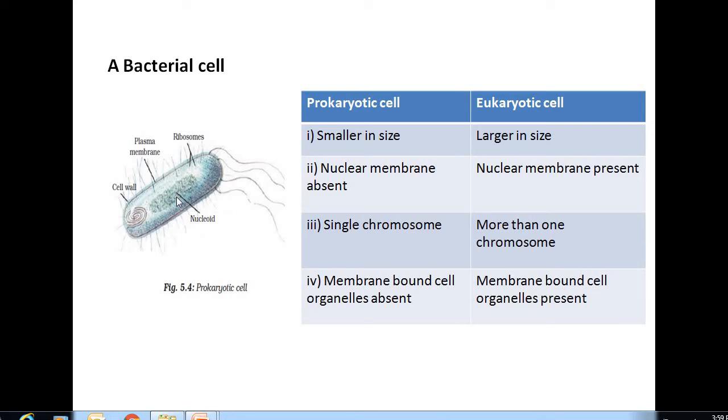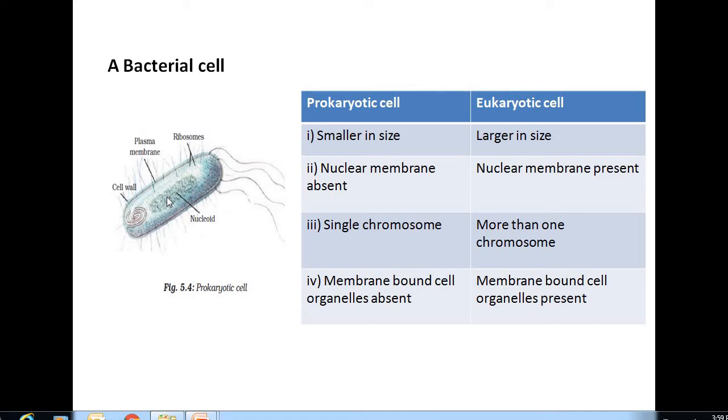That means a nucleus has an outer covering by a nuclear membrane. A nucleus is differentiated from the cytoplasm by the nuclear membrane. But in a nucleoid there is no covering of nuclear membrane. That is the main difference between a nucleoid and a nucleus.